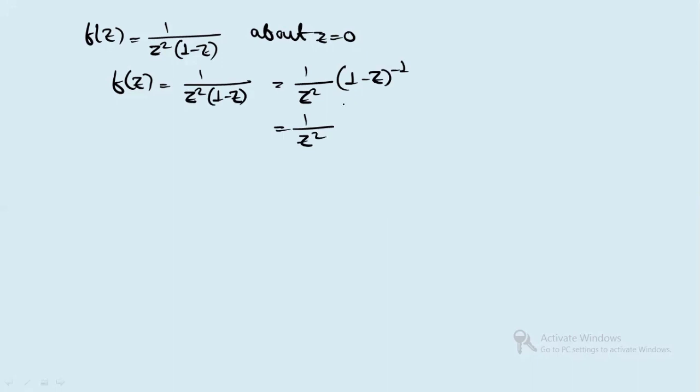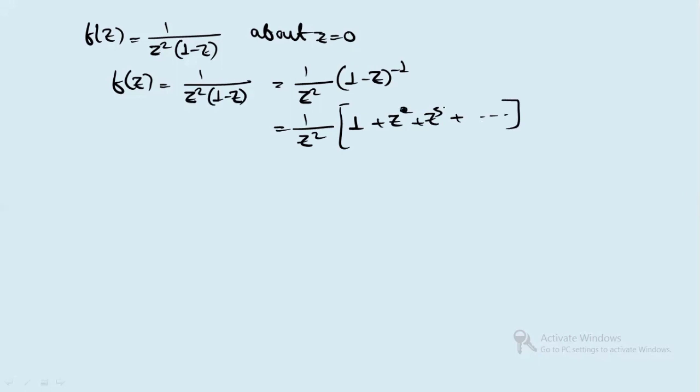So 1 by z square, if you expand this (1 minus x) whole to the power minus 1, the same format which I said, you will get 1 plus z plus z square plus z cube, and so on.